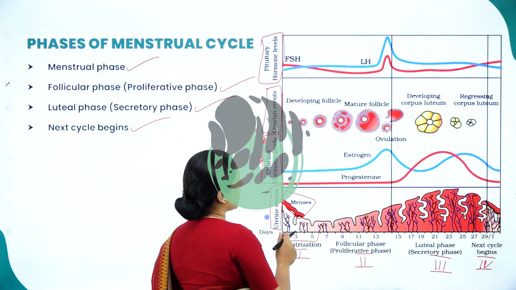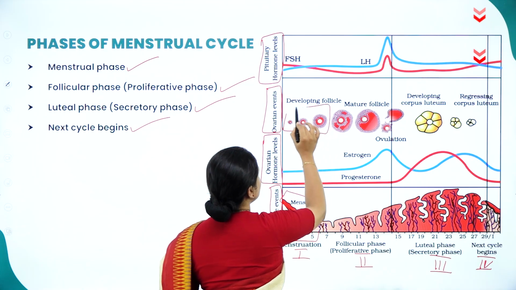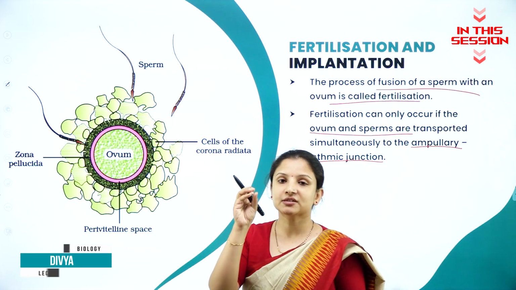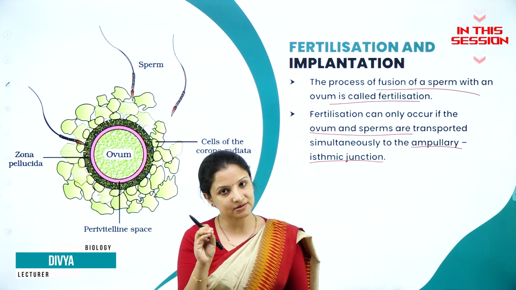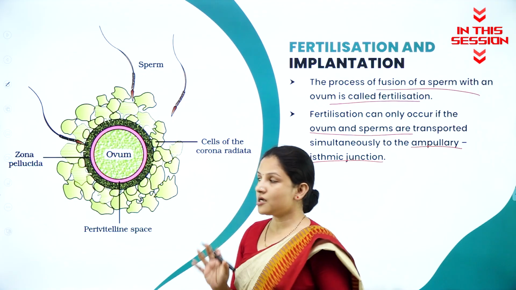During the first 5 days, the follicles are still developing. Can you see here? The follicles are still developing. When it reaches the isthmus, at that time the sperm has to reach that isthmus as well. It has to be delivered into the female uterus and it has to reach the isthmus.